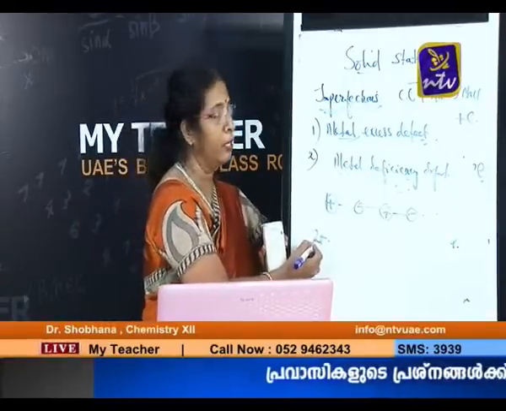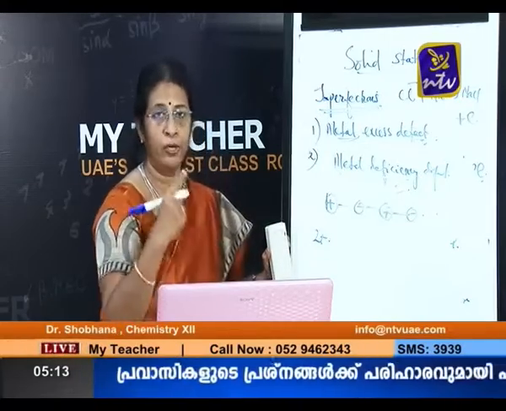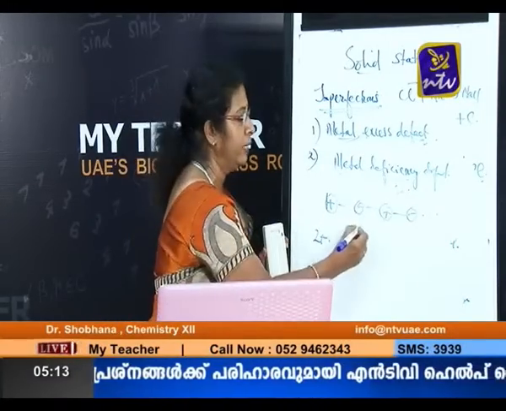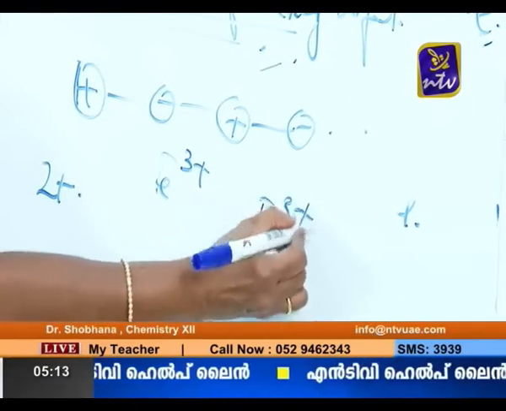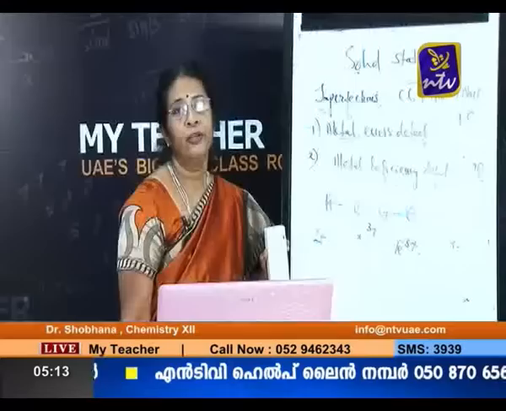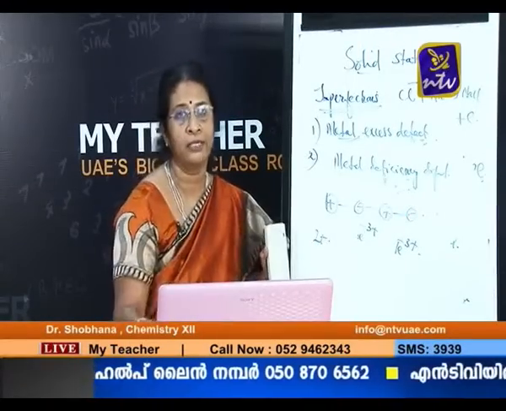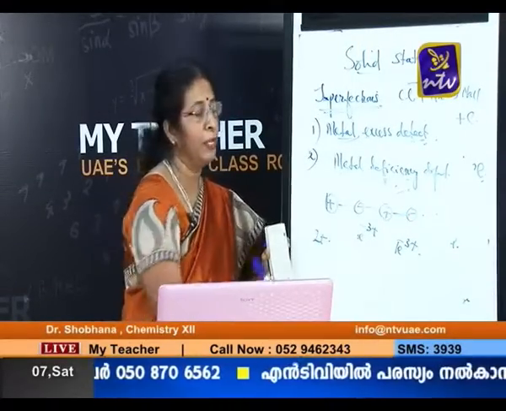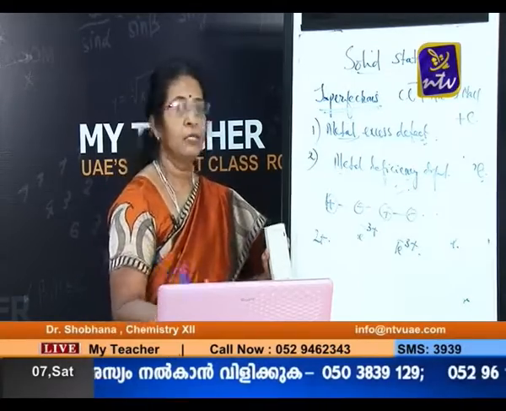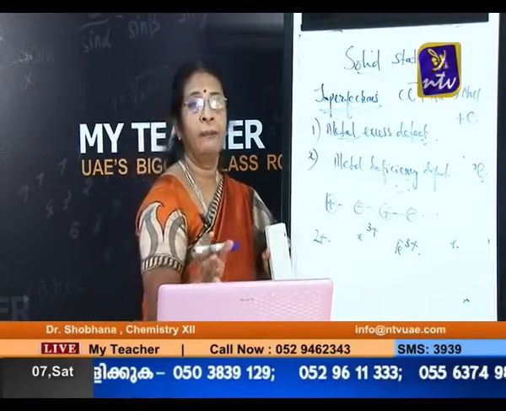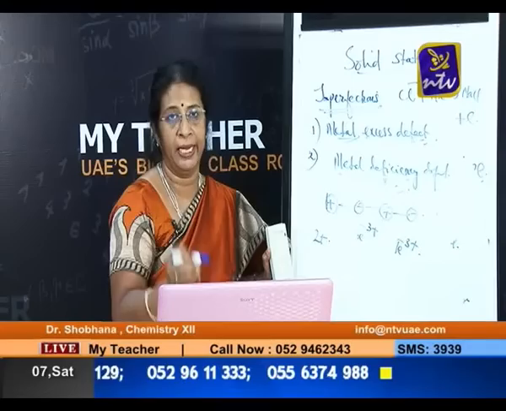In order to maintain the electrical neutrality, two other Fe2+ ions will get converted to Fe3+. So one Fe2+ will leave the site, and in order to adjust those two positive charges, two Fe2+ ions present in the site will get converted to Fe3+. So electrical neutrality will be maintained, but the number of ions will become less.